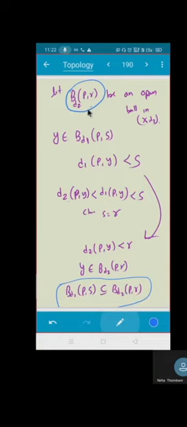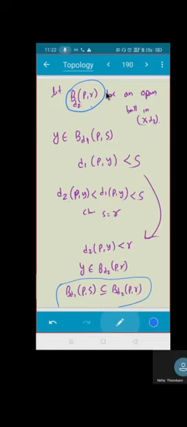I am giving you an open ball. I am asking for a radius R, or for another radius, so B D1 P comma that another radius should be contained inside this. So I took y belonging to this, so that means d1 of p comma y is less than s.